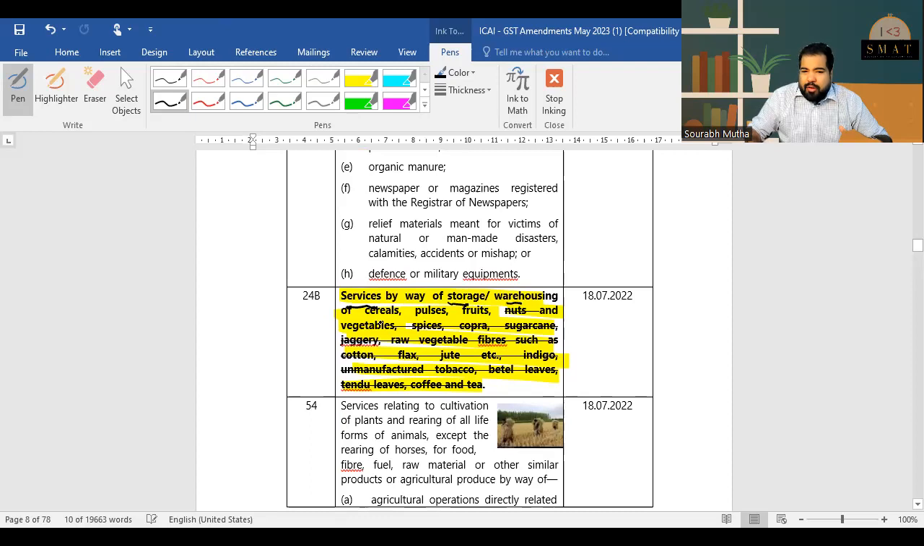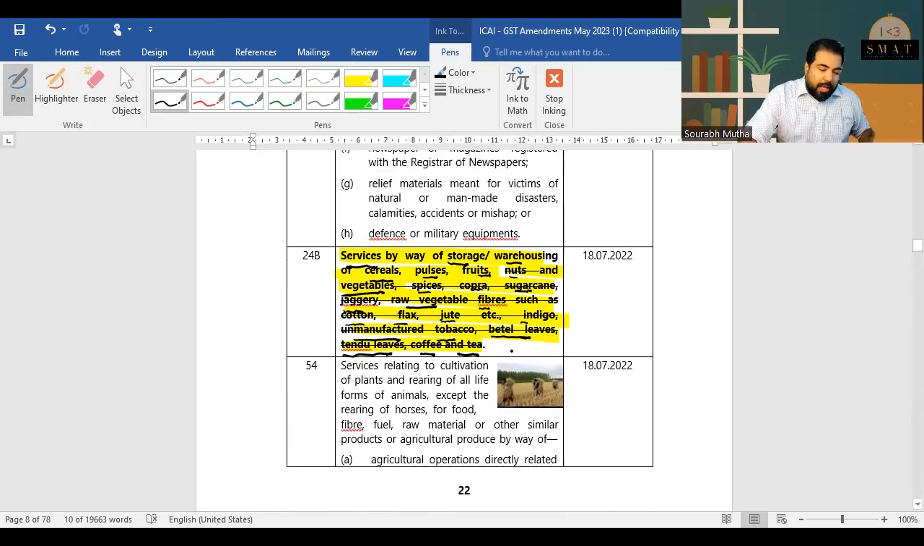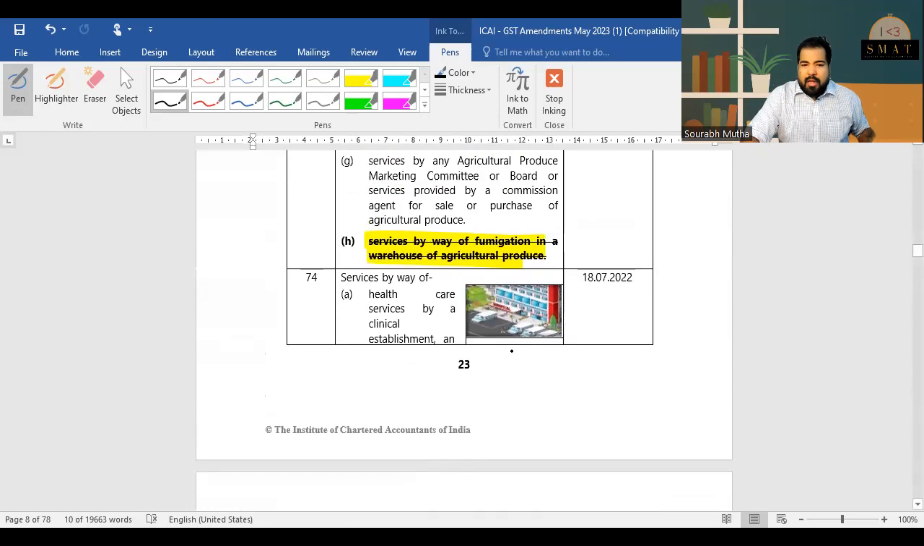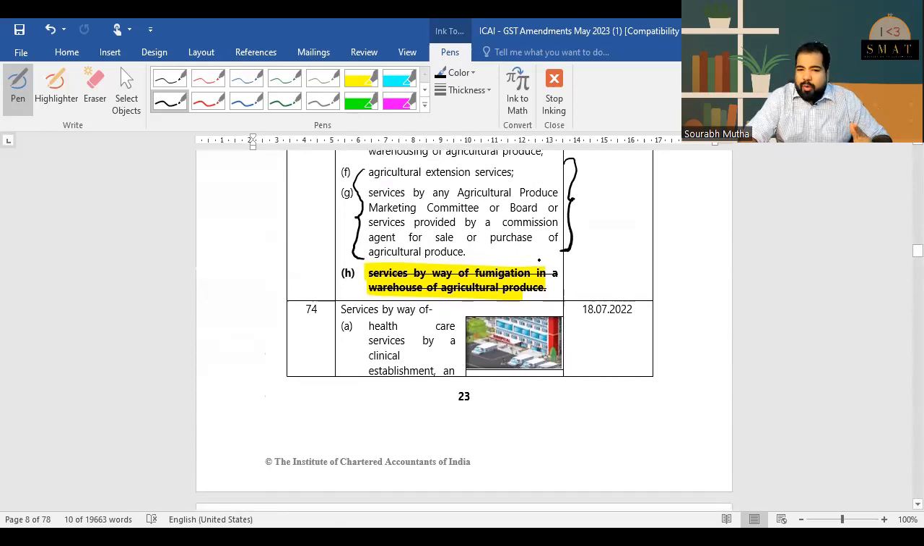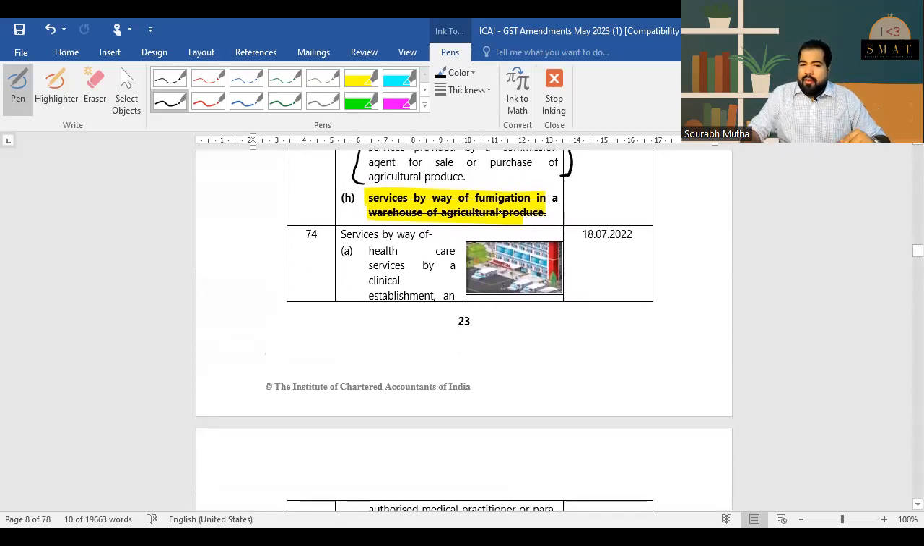Services where storage and warehousing of cereals, pulses, fruits and vegetables is still not subject to GST, but other things like nuts, spices, copra, sugarcane, jaggery, raw vegetable fibers, cotton, flax, jute, indigo, unmanufactured tobacco, betel leaves, tendu leaves, coffee and tea, all this is now subject to GST. Have a look, don't learn it by heart. Just one day before the exam, watch this video and you'll be good to go. And fumigation is also here. What about the others? The others are not changed. It's just continuing from what it was before. So don't worry. What has been removed is the change. So fumigation of a warehouse of agricultural produce is now subject to GST. Great. Let's now move ahead.